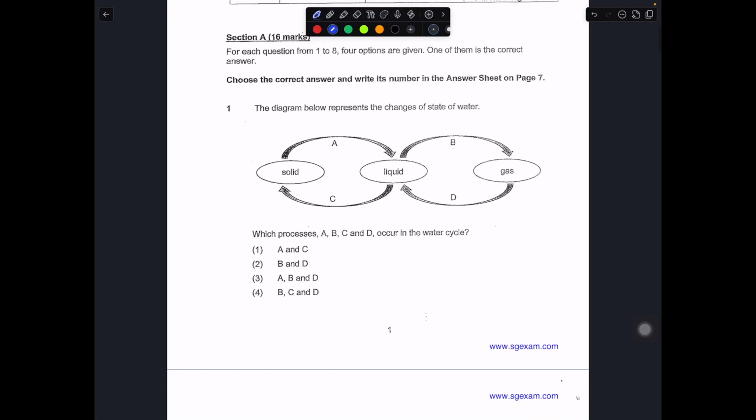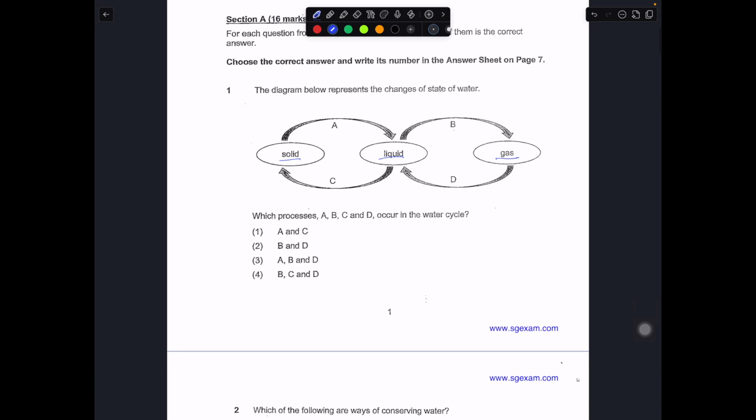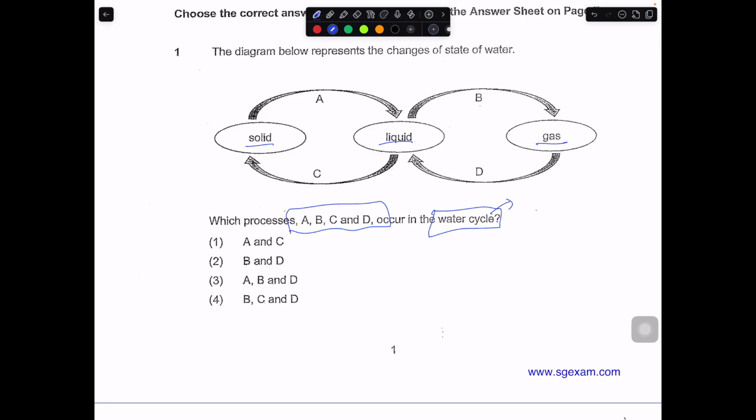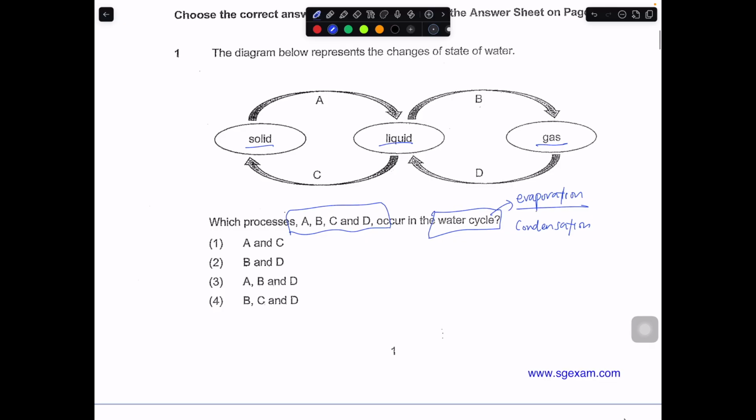So question 1, the diagram below represents the change of state of water: solid, liquid, gas, and you have A, B, C, D. Which one occurs in the water cycle? In the water cycle, there will be two processes: evaporation and condensation. So we really need to identify where is evaporation, where is condensation. Evaporation will always be from liquid to gas. Condensation, gas to